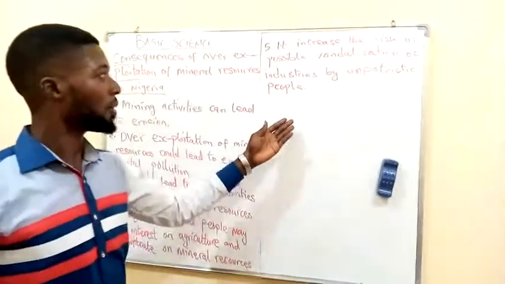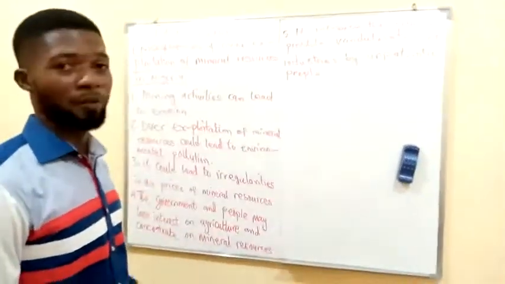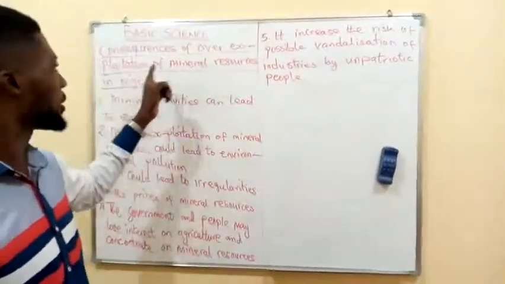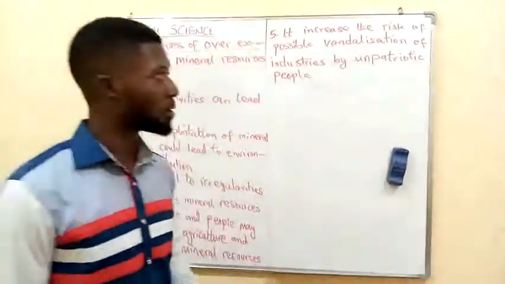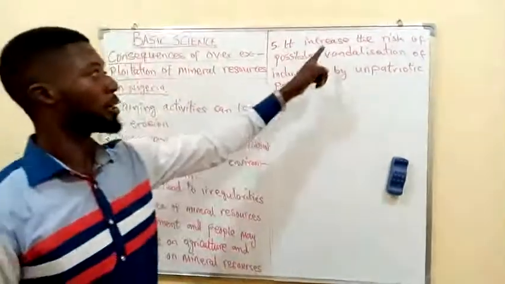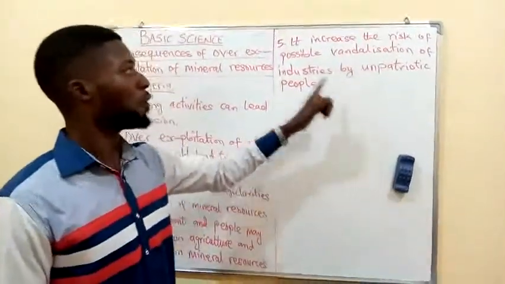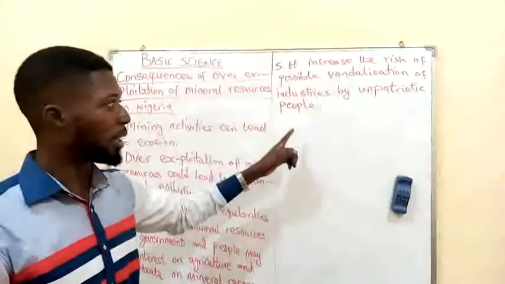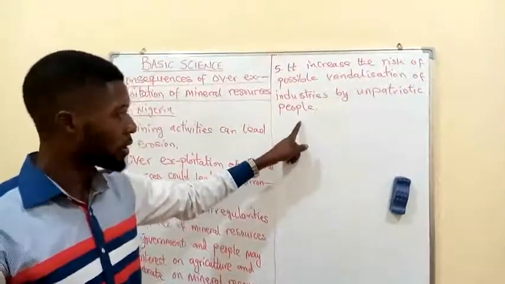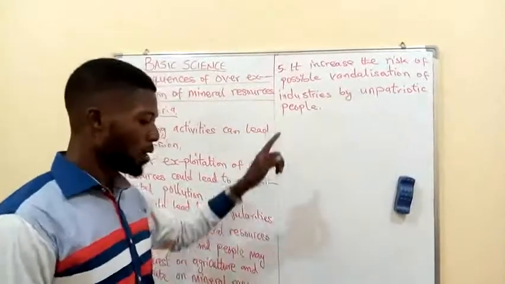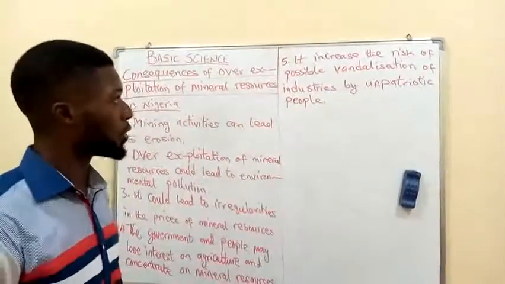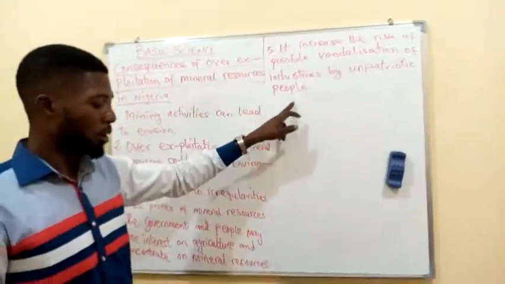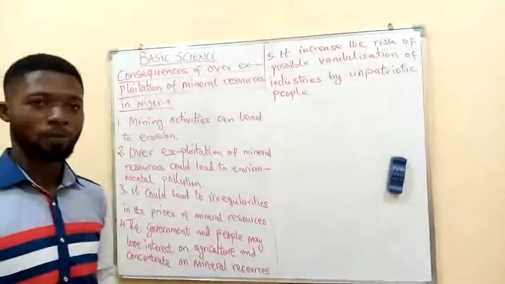Alright, the number 5 of the consequences of overexploitation of mineral resources. I say that it increases the risk of possible vandalization of industries by unpatriotic people.